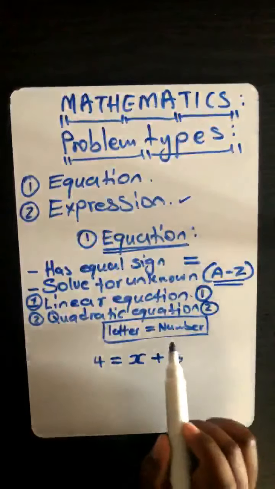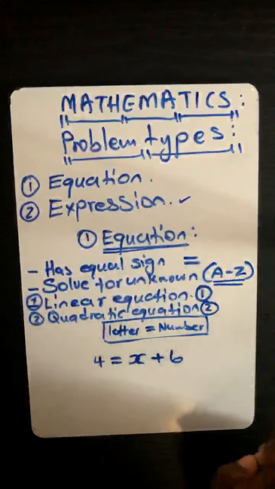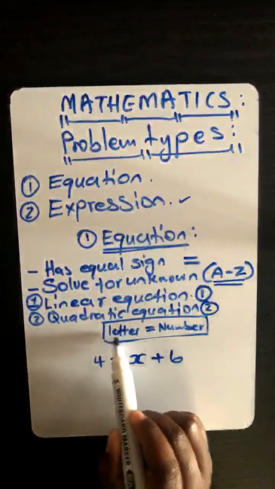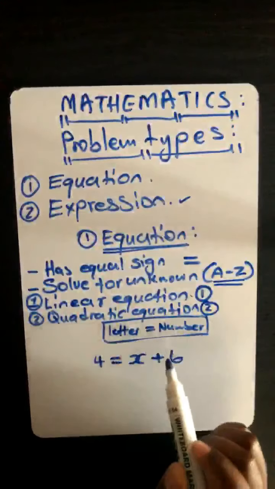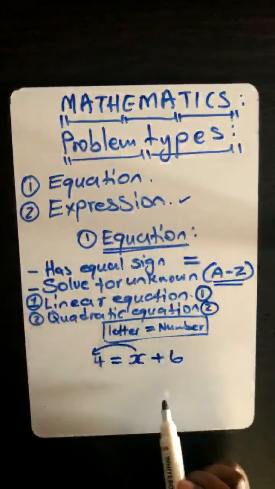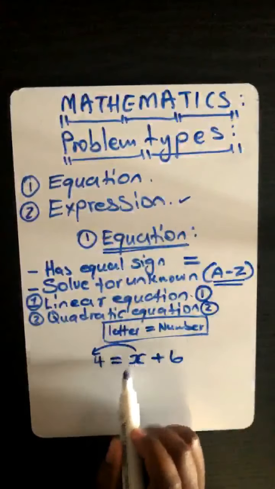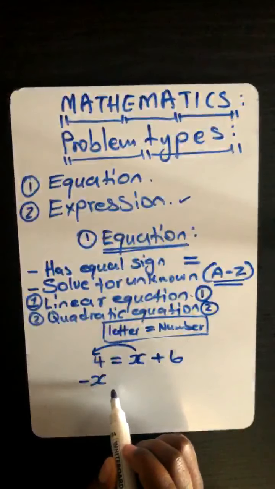Okay, so how many letters are you seeing there? One letter, which is x. So we must take all the letters to the left, all the numbers to the right. So that means we are going to take this to the other side. What is it going to be? It changes the sign. Can you see it's plus there? Then it becomes minus 6. Can you see?